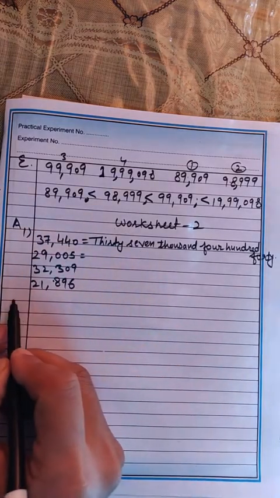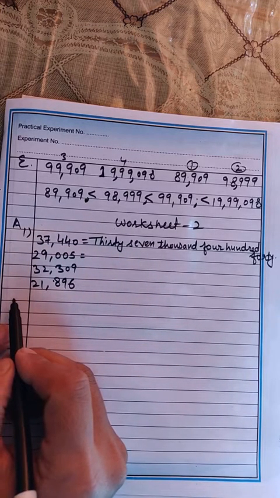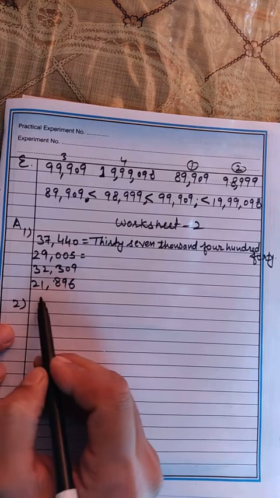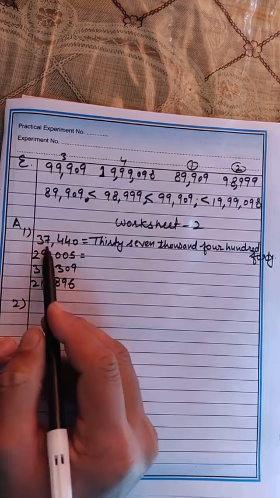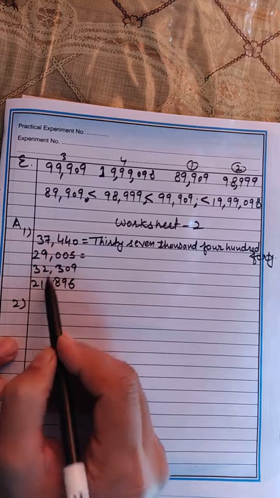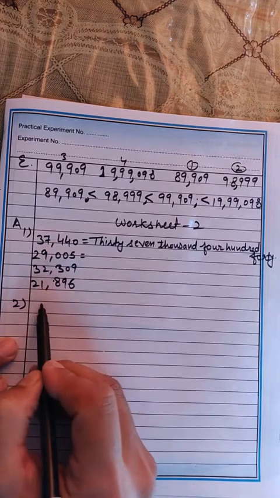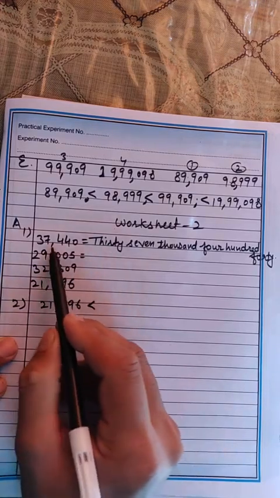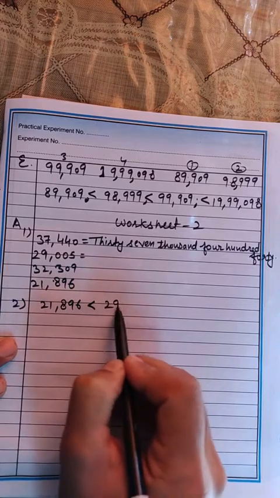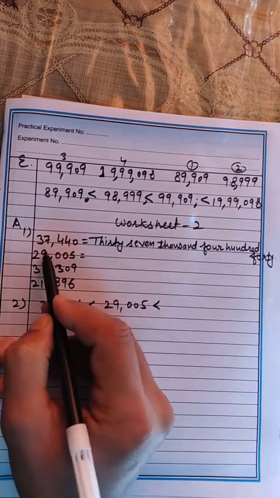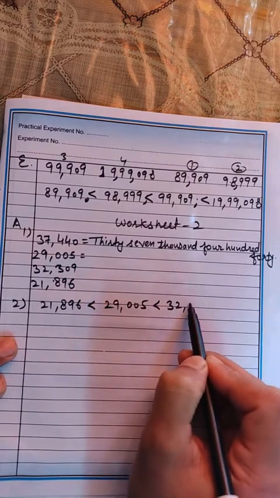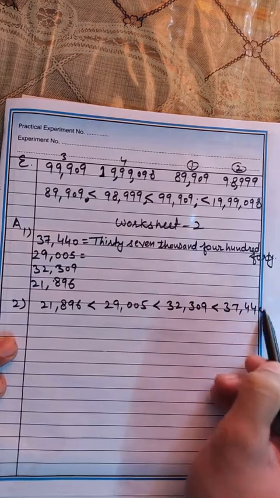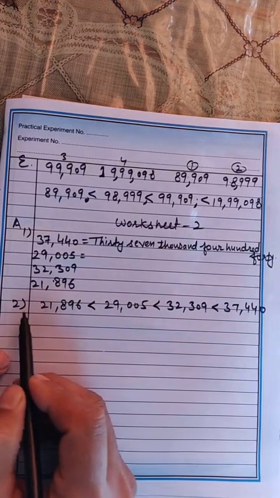Now I am doing the second part. Arrange the 4 numbers written above in ascending order. Ascending means you have to start with the smallest one, so you can check all numbers having an equal number of digits. You can see 21,896 is the smallest one, and then the next number would be 29,005, next 32,309, next 37,440. So this is the arrangement in ascending order.